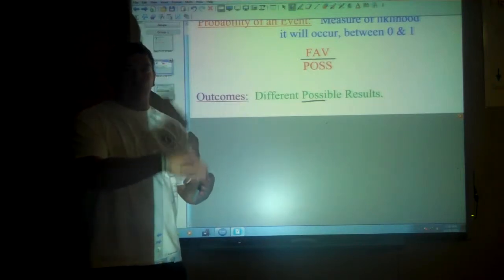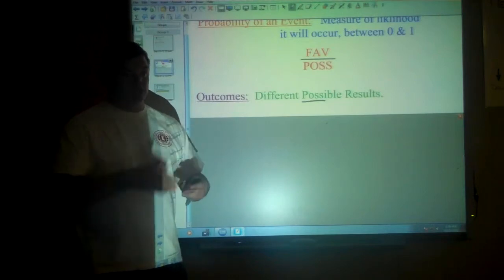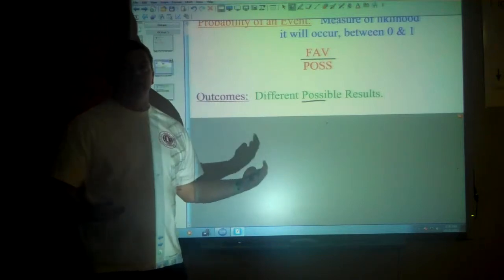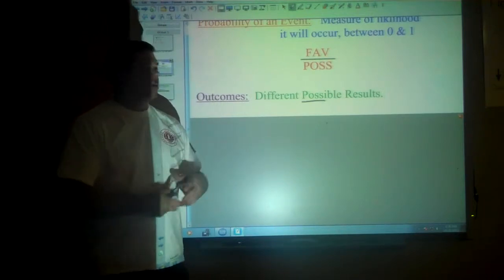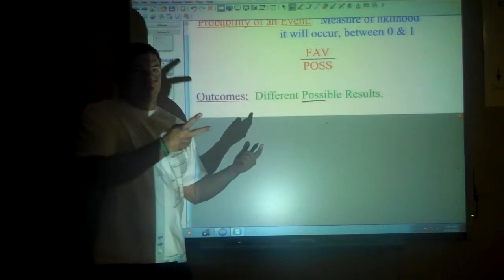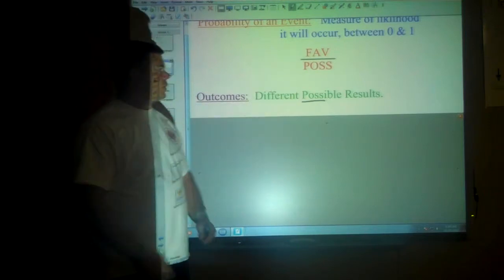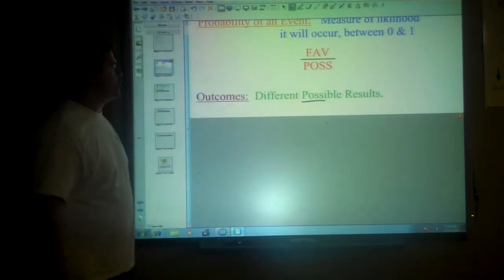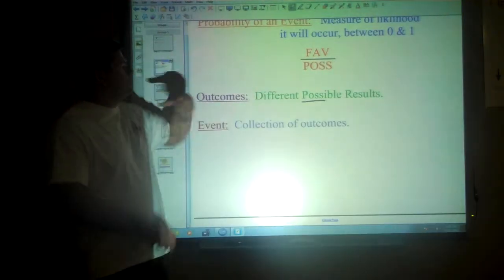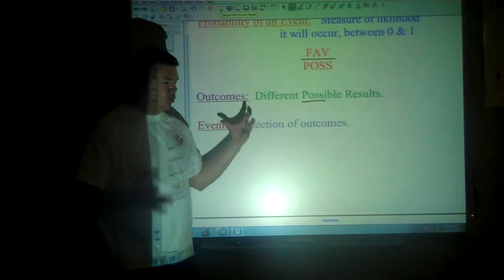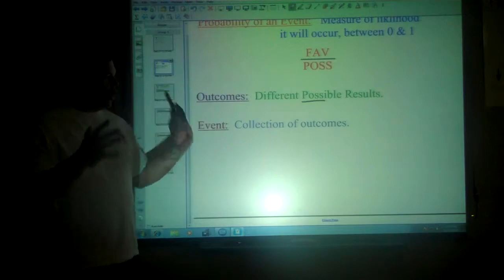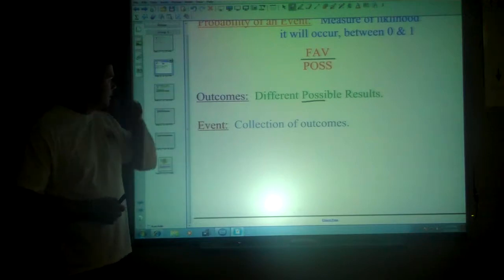If you have a bag with yellow, green, red, and blue marbles, then what's possible is the yellow, the red, the green, and the blue all together, all those marbles. Maybe there's 10 of each. That would mean there's 40 marbles in the bag. So what's possible is 40. Heads and tails: there's only 2 possibilities, heads or tails. That would be your number on the bottom, the 2. So the number of possibilities is what you could get, not what you want to get. All of those different outcomes, the collection, the group of them, is referred to as an event. An event is all the outcomes, the collection of all of them together.